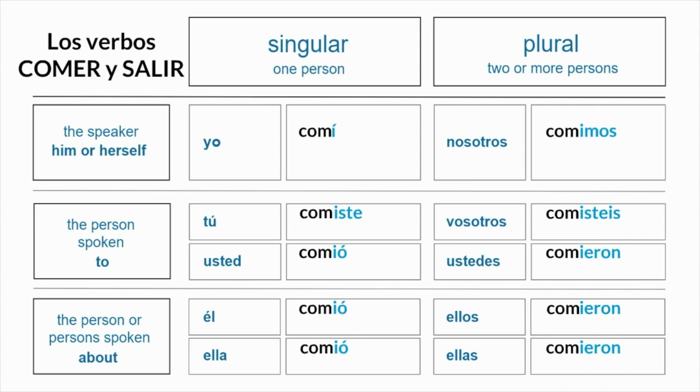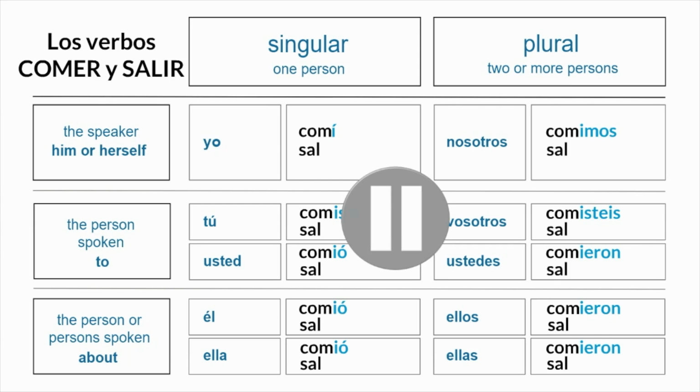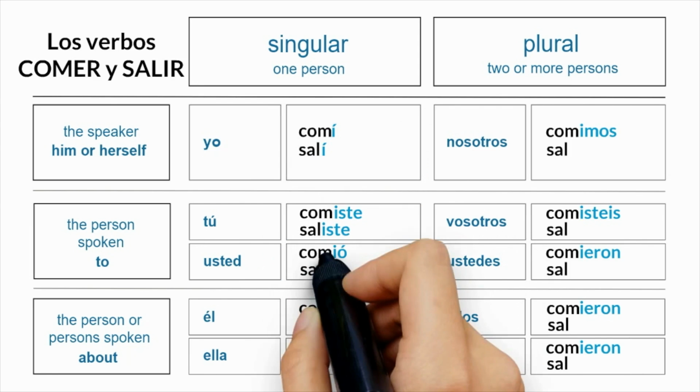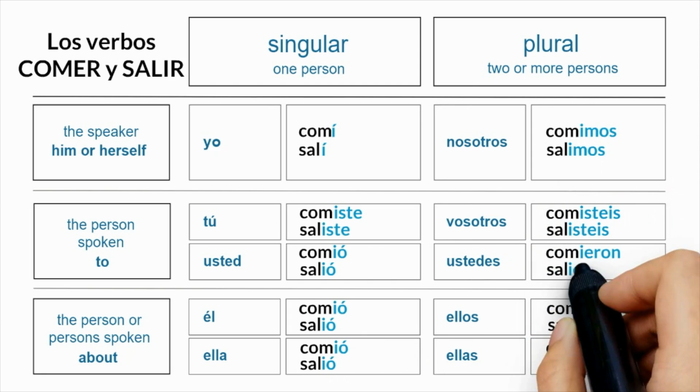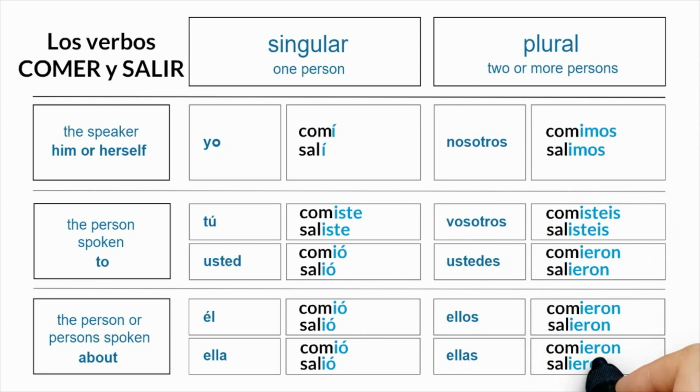Finally, to check what you know so far about IR verbs in the preterite, write the forms for the verb salir in your organizer. Notice the endings are the same as the verb comer. What do these endings have in common? ER and IR verbs have the same endings.